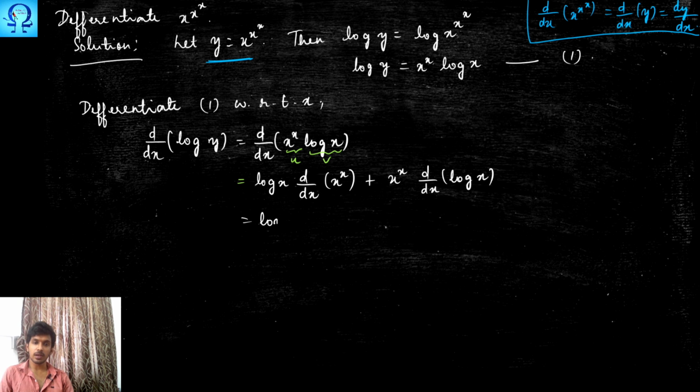So this happens to be log x, and here we do not know the derivative because we have x in the power, so let me write this as it is: x^x times d upon dx of log x. We know this value, this is 1 upon x. So simply write that as 1 upon x. As of now, write like this and mark this as equation 2.